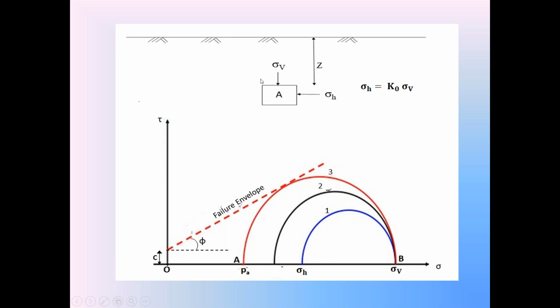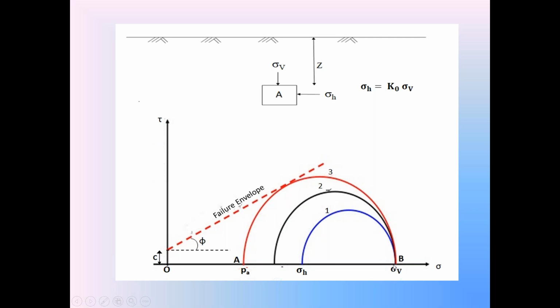Now consider sigma v, sigma 1. Considering sigma v, sigma 1, prepare the Mohr stress circle. This is the Mohr stress circle 1. By considering the vertical stress sigma v as the major principal stress, the horizontal stress sigma h is the minor principal stress. In the rest condition, prepare this Mohr stress circle for the Kosu backfill. This is the Mohr stress circle when the backfill is in rest condition.